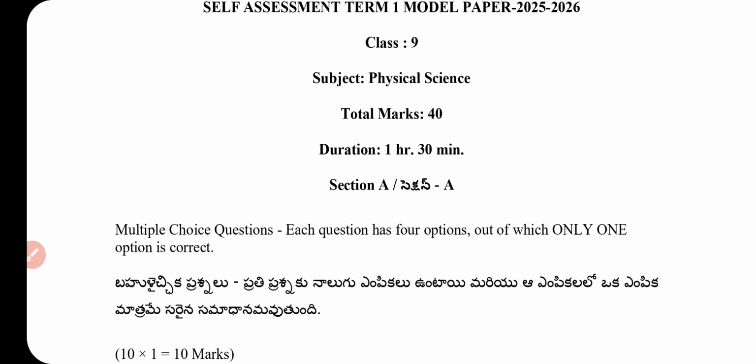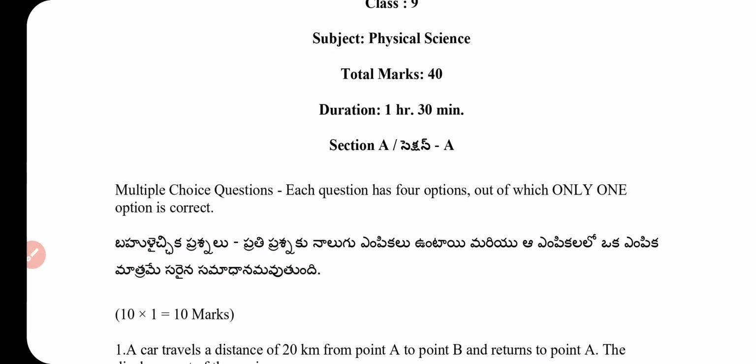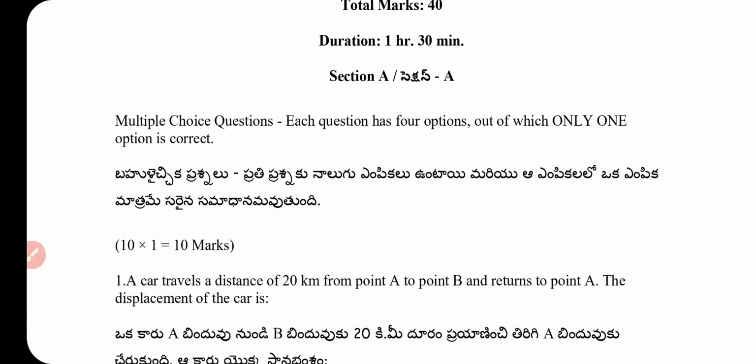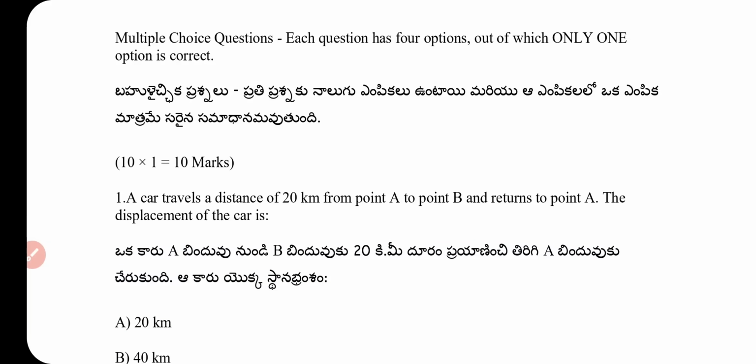Let's start the paper. Class 9th subject Physical Science question paper. Total marks 40. Duration 1 hour 30 minutes. Section A, multiple choice questions. Each question has 4 options, out of which only one option is correct.